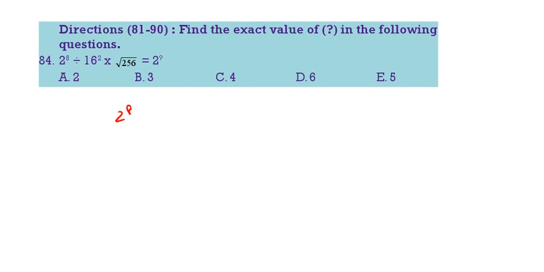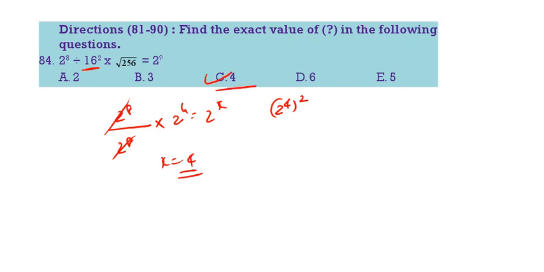2 power 8 divided by 16 can be written as 2 power 3 whole power 2 power 4. 16 means 2 power 4 whole square, that is 2 power 8 into 256 can be written as 2 power 4 is equal to 2 power x. 2 power 8, 2 power cancel, x value 4. 3 is the correct answer.